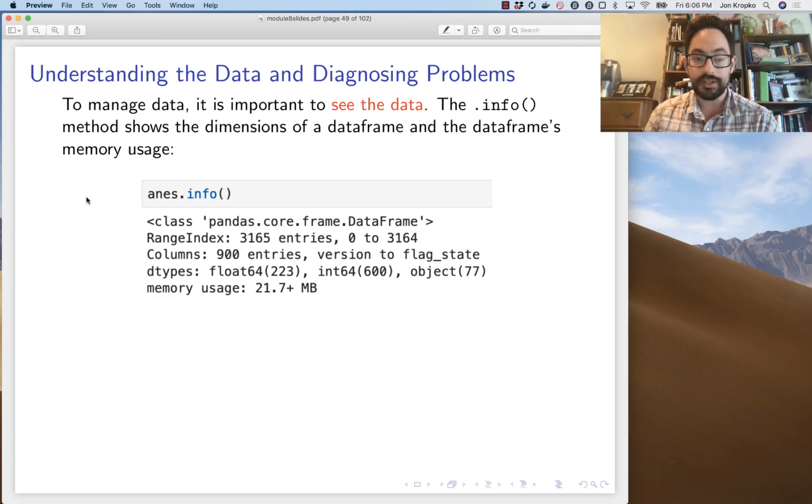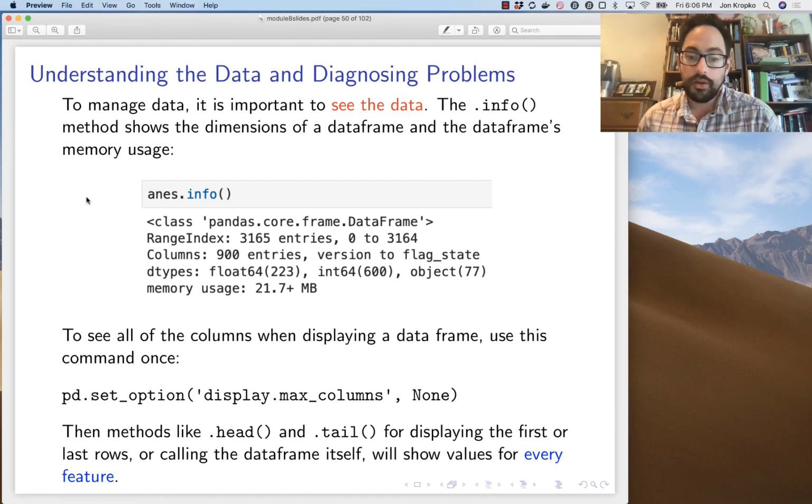So info tells you a bunch of stuff. It tells you the index, which is the row numbers in this case. It's going to tell you the number of rows by looking at the range of the index. It's going to tell you the number of columns. It's going to give you a count of the different data types, column to column, and it's going to tell you the amount of memory that this particular data frame takes up. It's always a good first thing to look at.